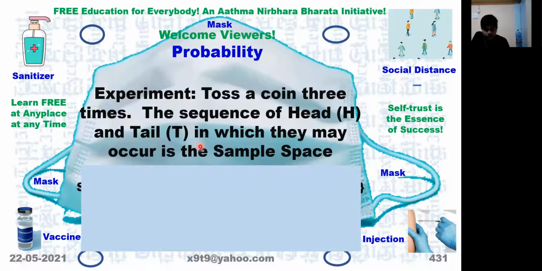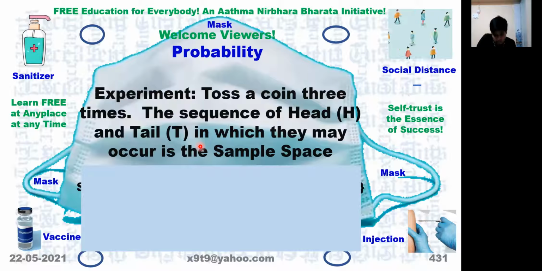Now, if the second time is head, the third time it can be head or tail. And if the second time is tail, then the third time it can again be head or tail. So you have to write all the combinations. All 8 combinations, you will get 8.